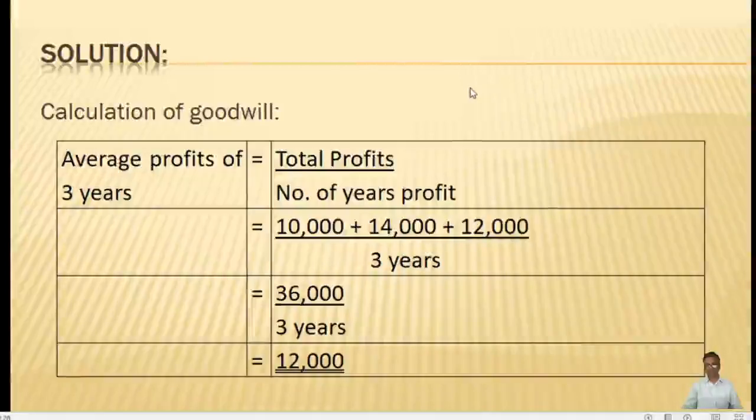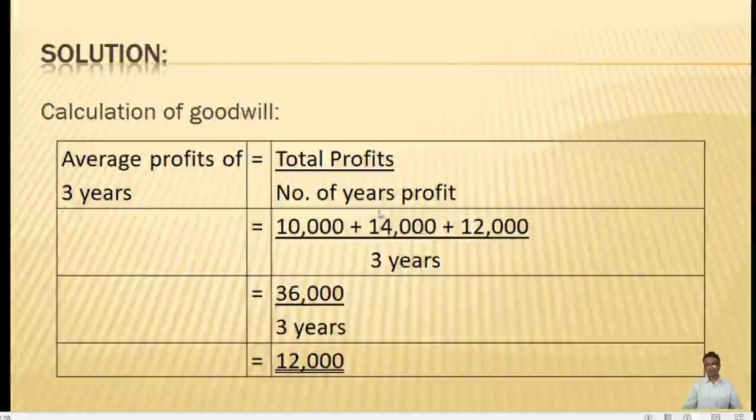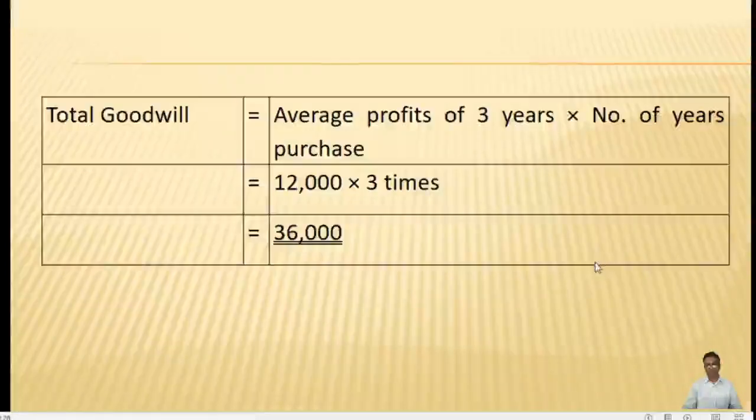Now first we will take up the calculation of the goodwill. How to calculate? It is clearly mentioned in the question that his share of goodwill will be valued at 3 years purchase of the average profits of the last 3 years. So the profits are 10,000, 14,000, 12,000. Now we have to add 10,000, 14,000, 12,000 and divide by the 3 years. So the total is 36,000 divided by 3 years, and we get an average profit of 12,000.